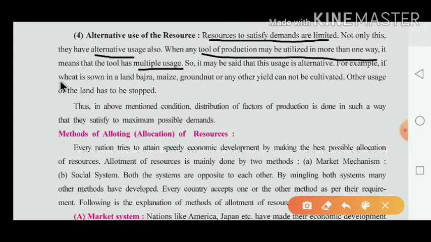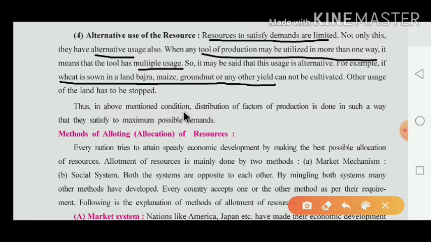For example, if wheat is sown in the land, bajra, maize, groundnut or any other yield cannot be cultivated. Other uses of the land have to be stopped. Now what they have given is that whenever you use resources for alternative use, if you are doing it in the agriculture field and wheat is sown in the land, then bajra, maize, groundnut or any other yield cannot be cultivated, and other uses of the land have to be stopped.